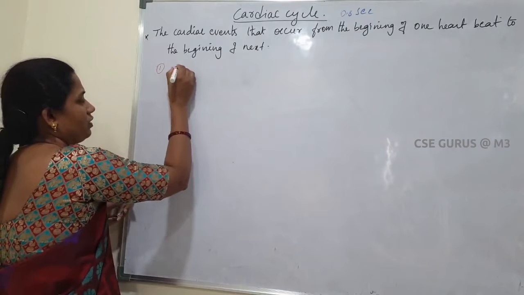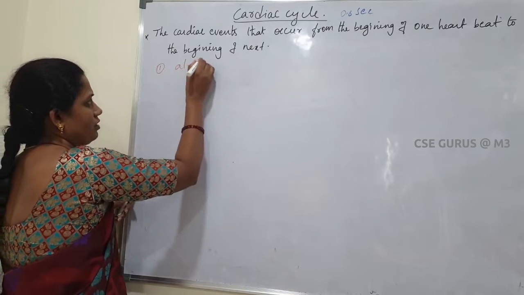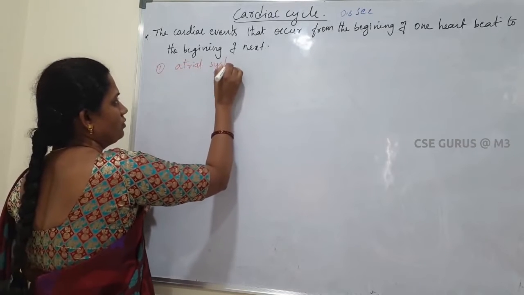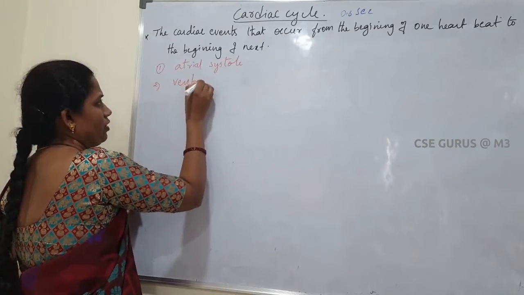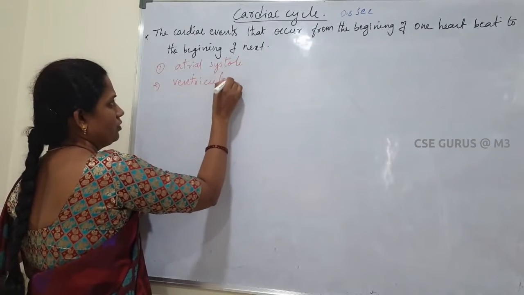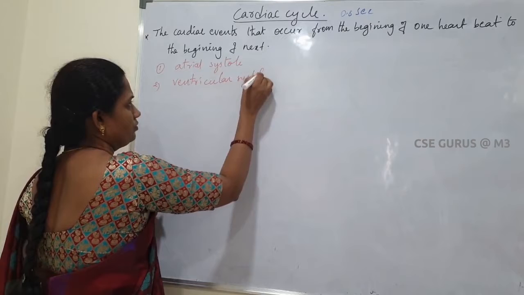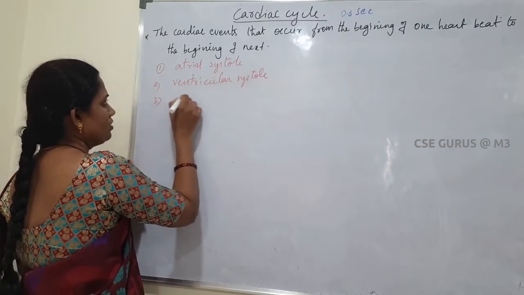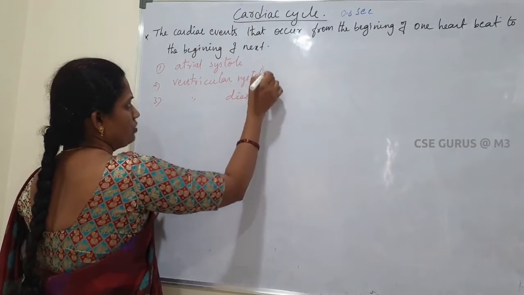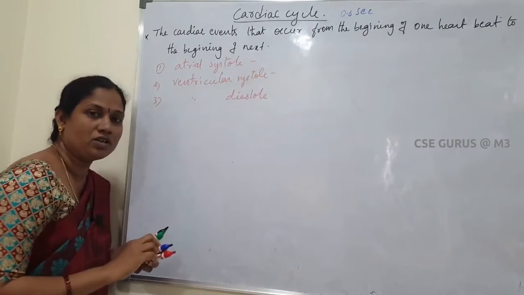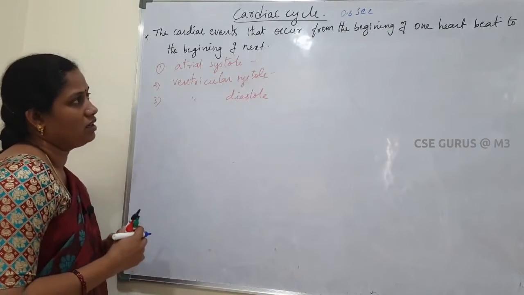They are atrial systole, ventricular systole, and next ventricular diastole. So these are the three events, or three phases, in the cardiac cycle.